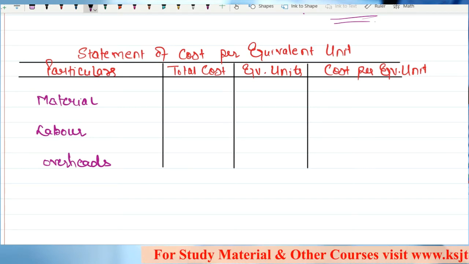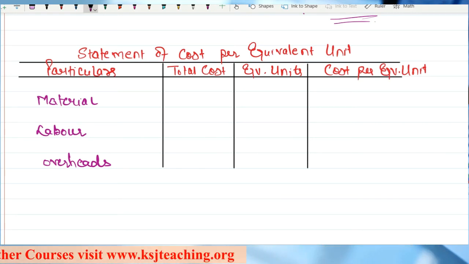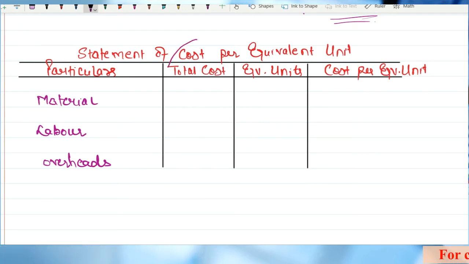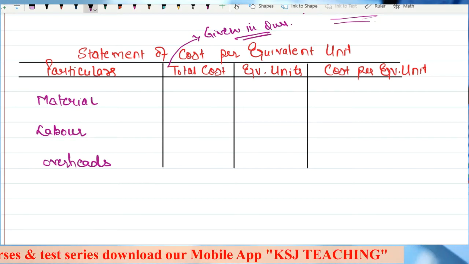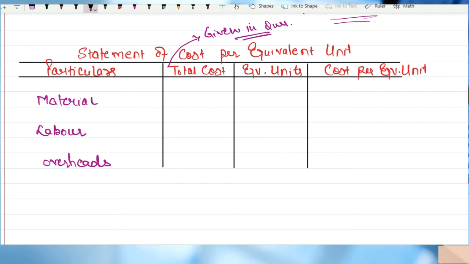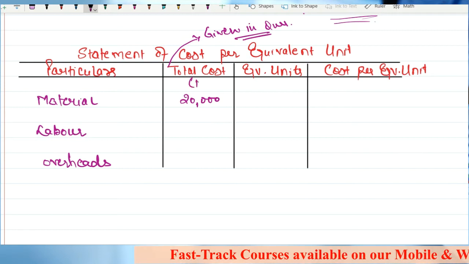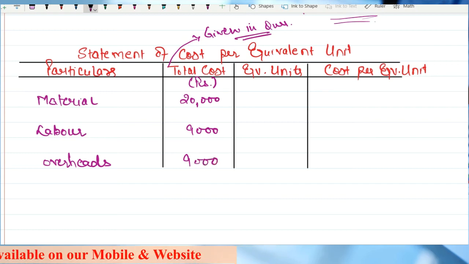Now, what about the total cost, sir? You are saying the cost has been incurred on these many units. What about the cost? This cost will be given to you in the question, that what cost has been incurred on those units, right? So this total cost will be given to you in the question. Thank God, sir. Nothing to worry about it. No calculations required, because this cost will be given to you in the question. Here I'll suppose it. Let's say the material cost incurred is 20,000 rupees, right? So this is in rupees basically. And say labor cost is 9,000 and overheads is 9,000.